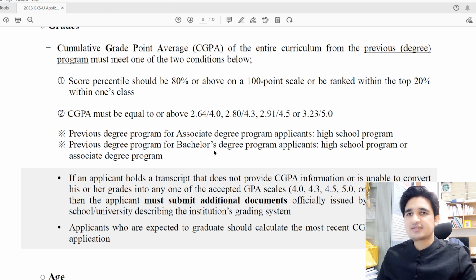And one thing you must keep in mind is that this score percentile or CGPA criteria only applies to your high school certificate. So GKS will only evaluate your high school certificate. They will not evaluate your middle school, secondary school or other school certificates. You must submit your 11th grade or 12th grade certificates and marks. There is no need to submit your 9th grade or 10th grade, which are not included in your high school.